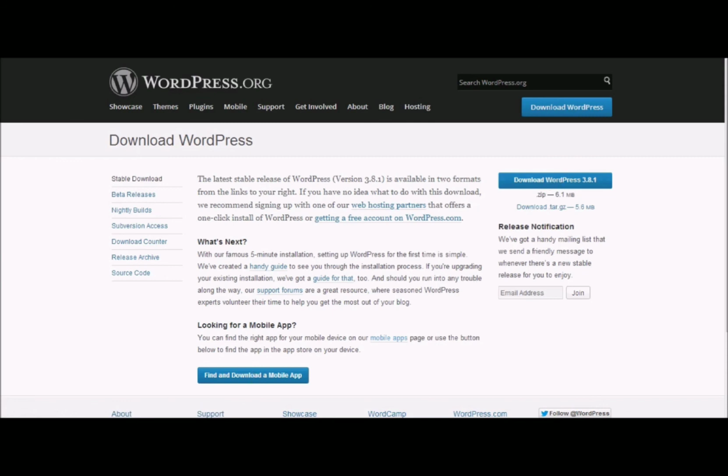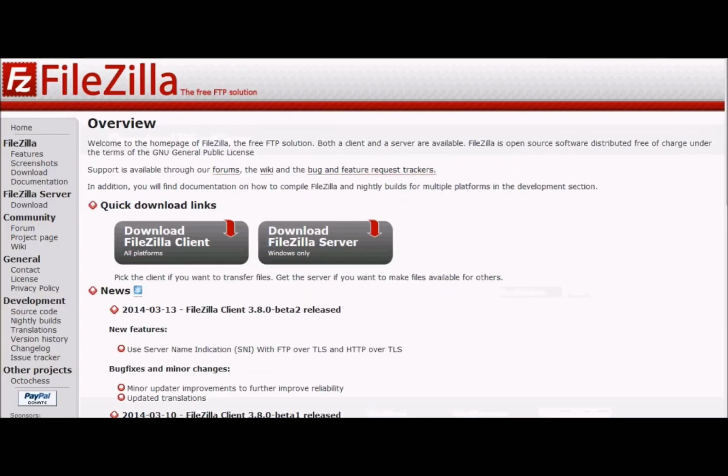And the next thing we're going to need is an FTP client. Now you can get one free called FileZilla, which is also open source, at filezilla-project.org. What you want to do is get the download FileZilla client and not the download FileZilla server.